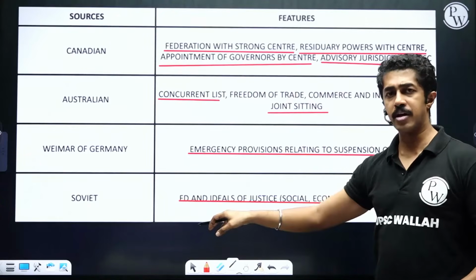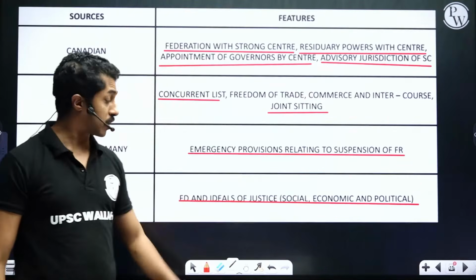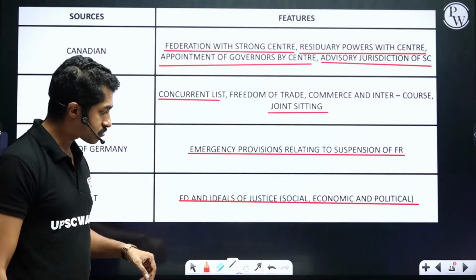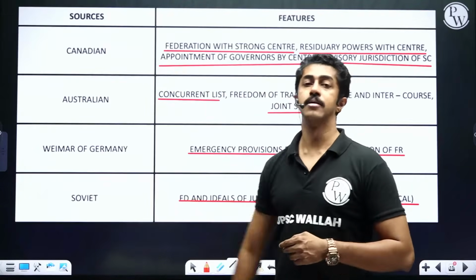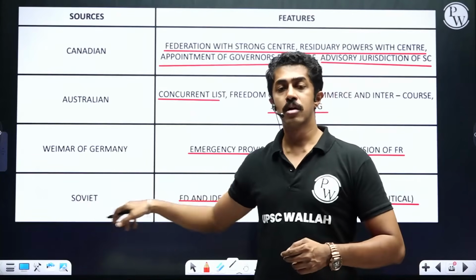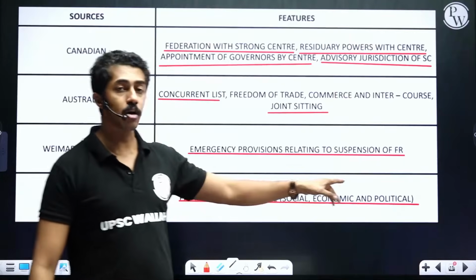Soviet, fundamental duties and idea of equality, justice. Once again, Soviet, fundamental duties and ideals of justice, social, economic, political.